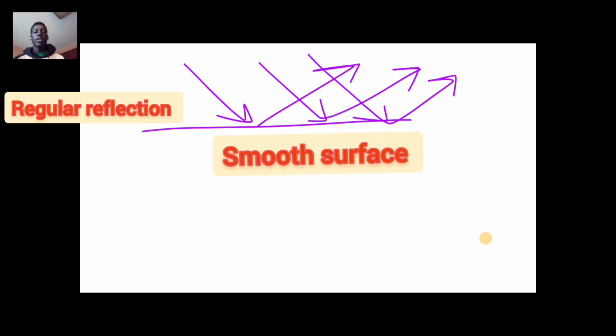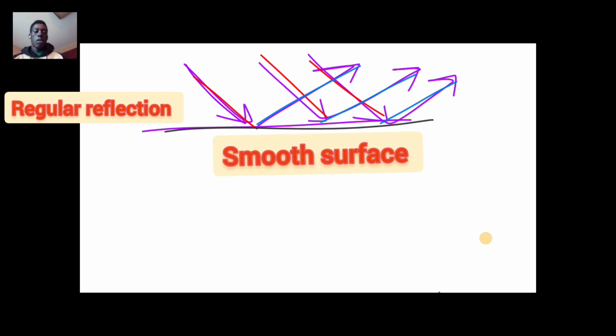Regular reflection is a type of reflection in which the parallel beam of light is reflected parallel. Like here we have the beam of light rays that is incident on the reflecting surface. This beam of light will be reflected parallel. So this is known as regular reflection.